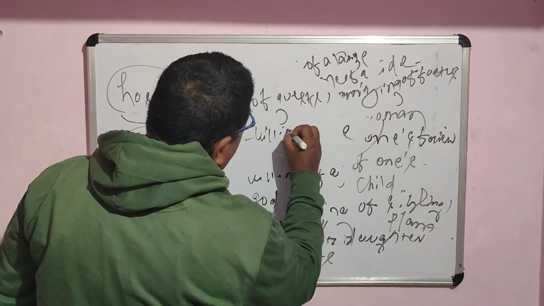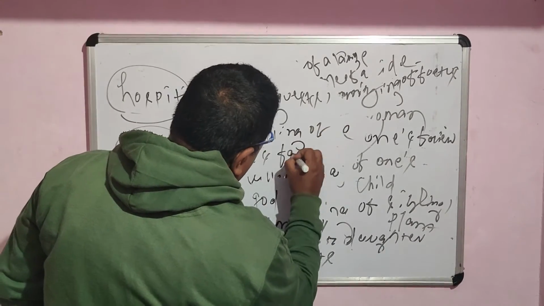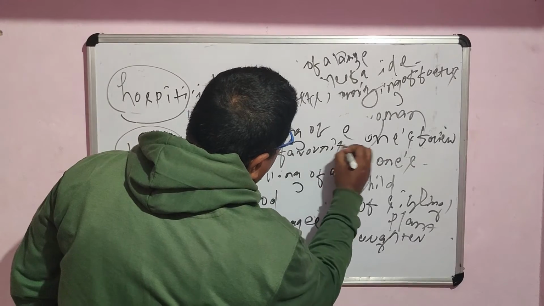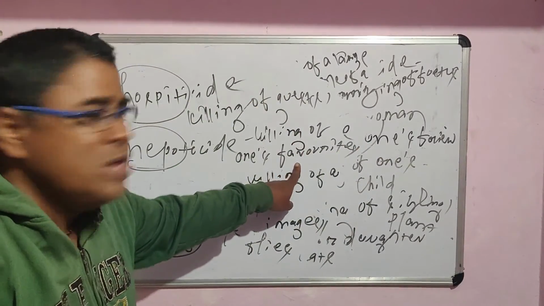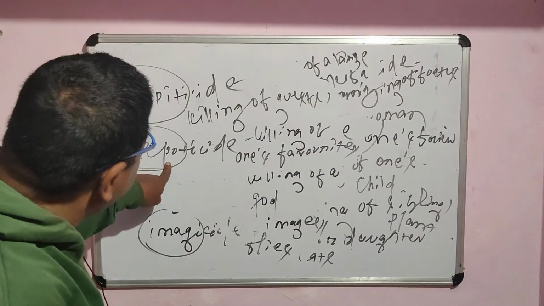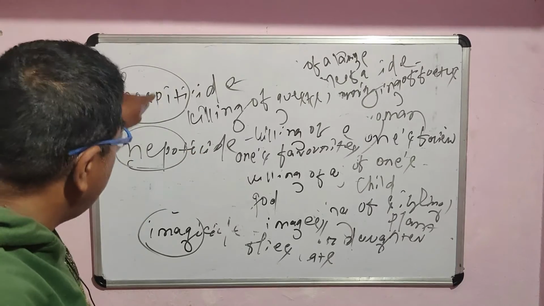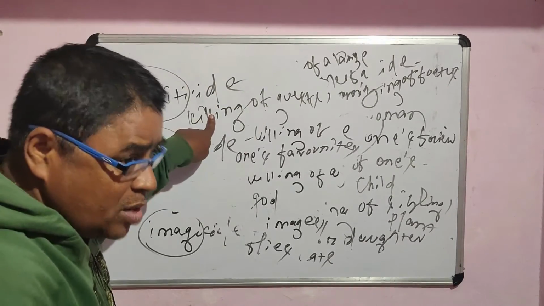So nepoticide means killing of one's favorite. Favorite means one's near and dear ones, kith and kin, or the persons of close relations. So killing of one's favorites is called nepoticide. It is either called nepocide or nepoticide. Similarly, hospiticide means killing of a guest. Herocide means killing of a master. But hircicide means killing of goats.